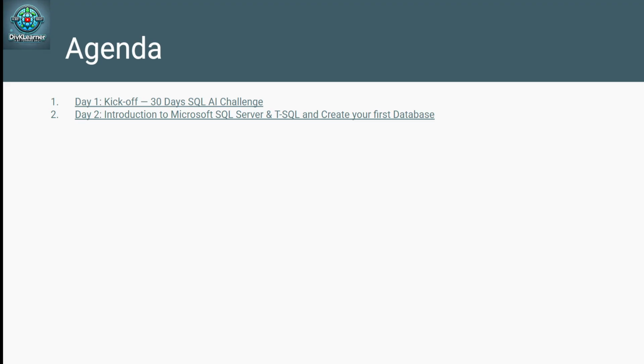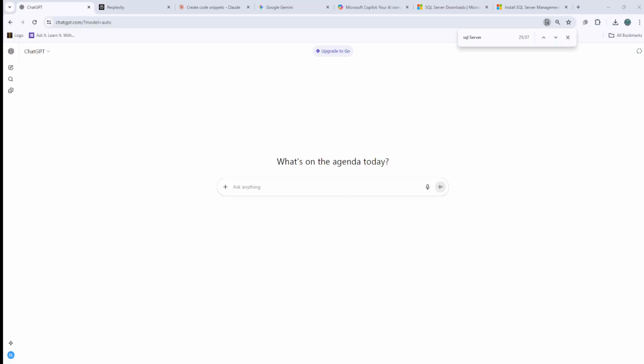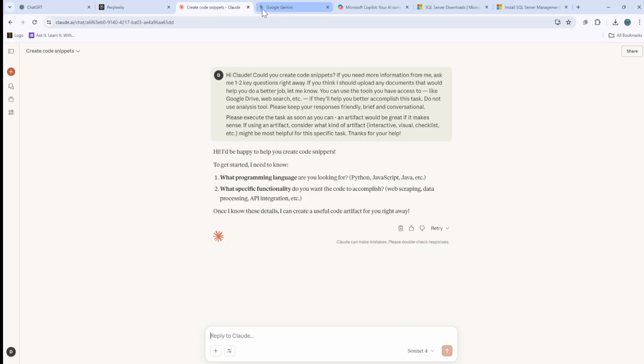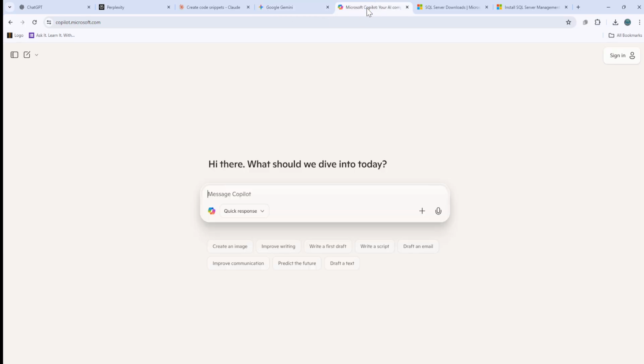I'm trying to compare the outputs that I receive from the 5 different tools I am using here, which I mentioned in yesterday's call as well. So we are talking about ChatGPT, Perplexity, Claude, Gemini, and Copilot. I'm using all of them in their free versions, and that is what we are going to do.